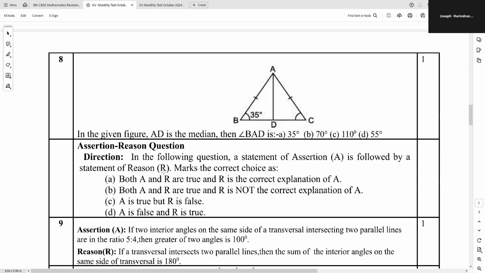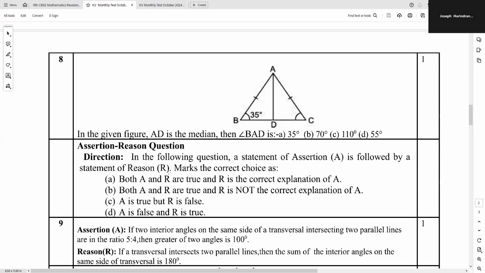But we should know what a median is. In the given figure, AD is the median. What is a median? A median is the line segment joining the midpoint of a side to its opposite vertex. Here, BC is the side, D is the midpoint of that side BC, and A is the opposite vertex. So AD is the median now. Angle BAD is what is asked.